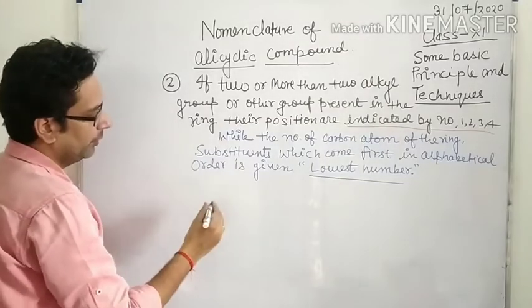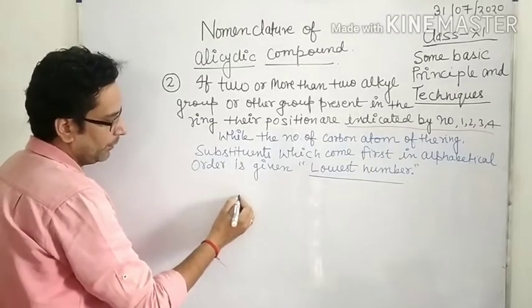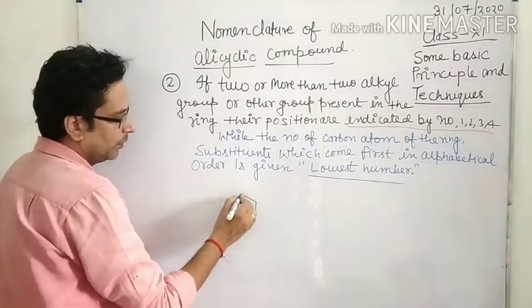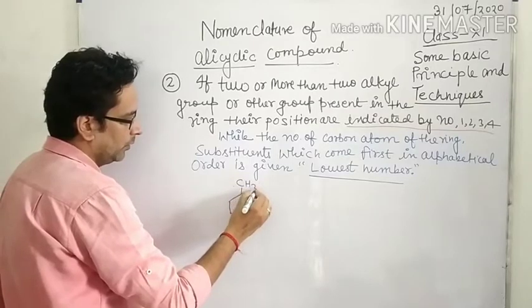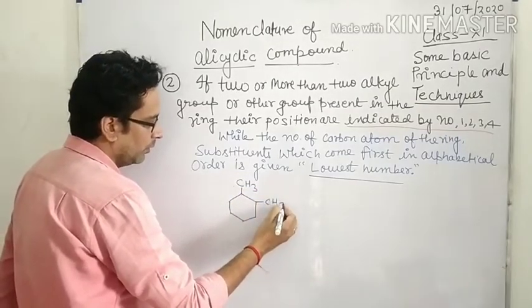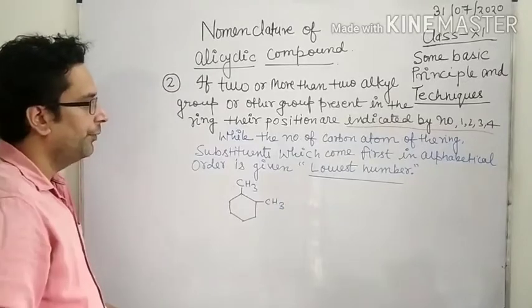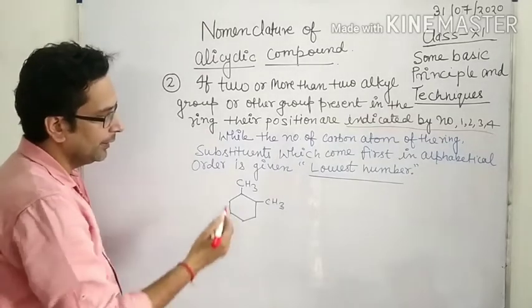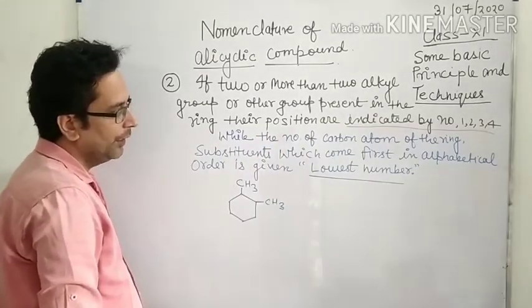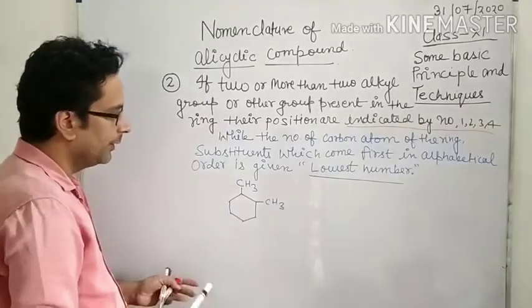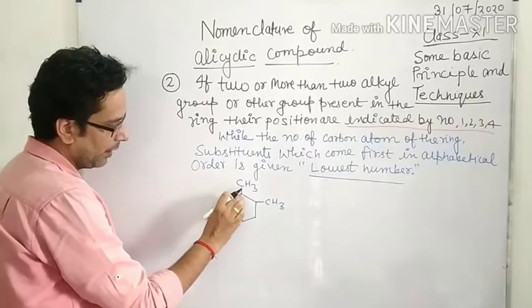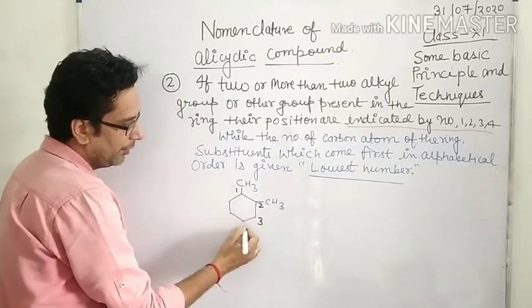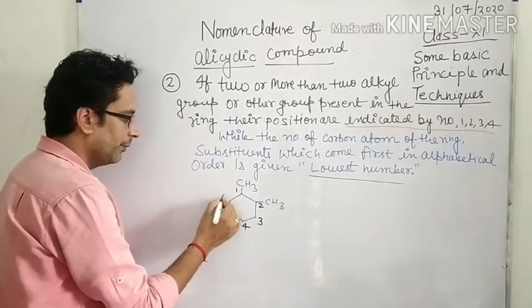Look here, an example. The meaning of this point is that we indicate the numbers 1, 2, 3, 4, 5, 6.